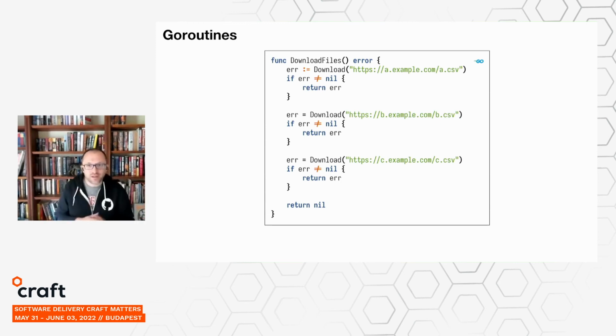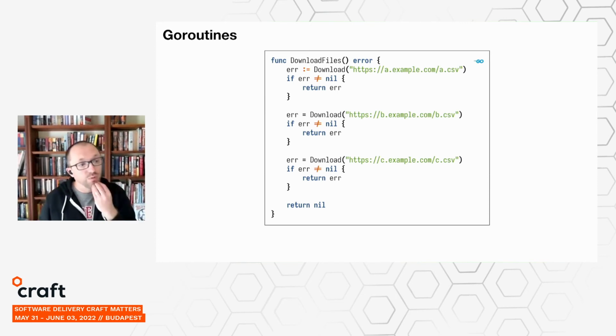So for our running example here, we're going to consider a program that needs to download 3 files from separate servers. And this is what it looks like in Go. Just briefly, for simplicity, we're not actually going to show the implementation of the downloading itself. We're going to assume that there's a function that we can call that does it for us. Now here, the download function is a blocking call.